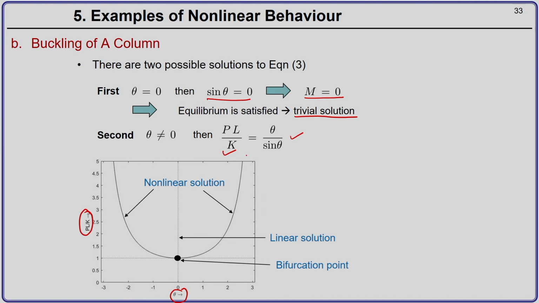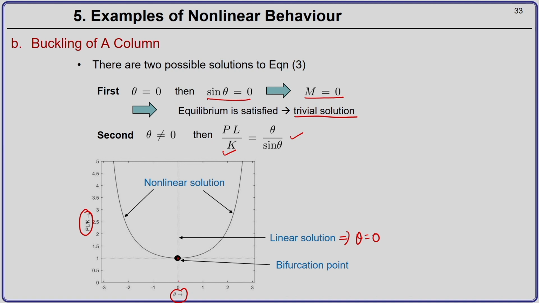This dotted vertical line at theta equal to 0 is nothing but your first solution, which is theta equal to 0. These two solutions intersect at this point, which is also called the bifurcation point. Why bifurcation point?